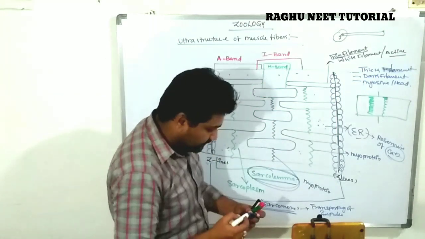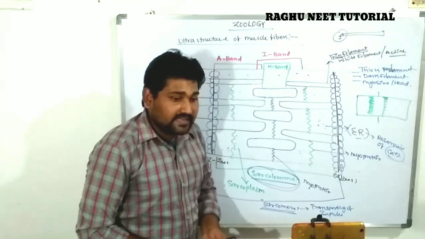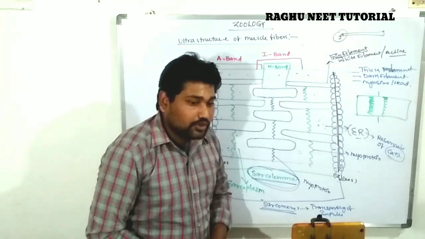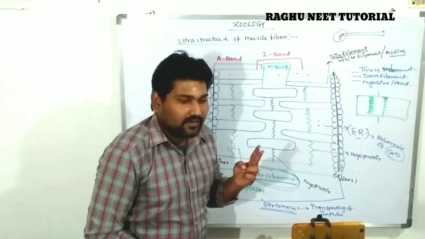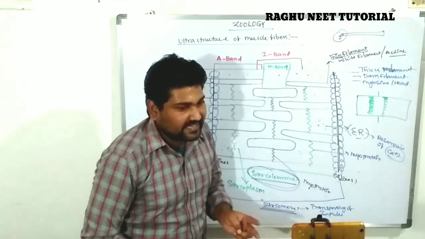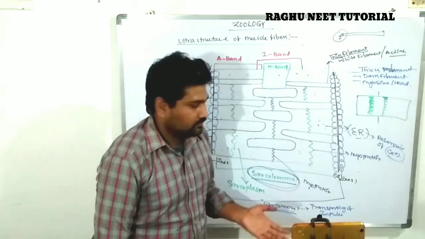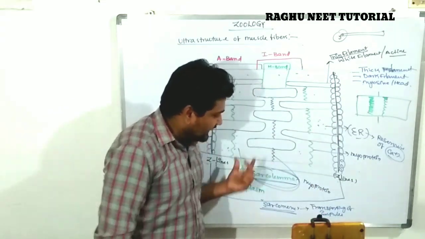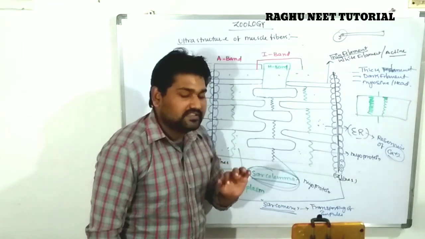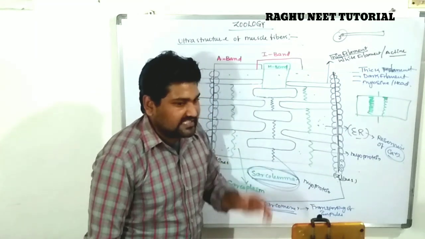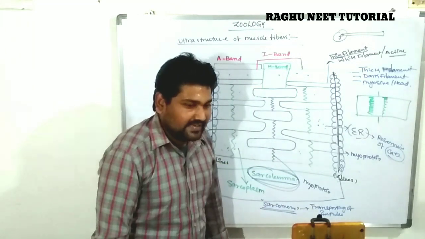What is the triad system? The Z line is covered by two T tubules and the internal cisternae. This is called the triad system or T system.